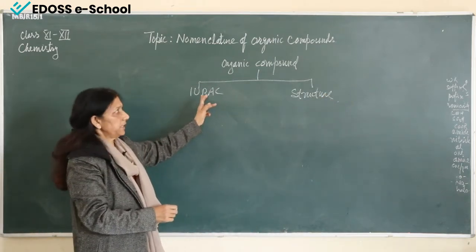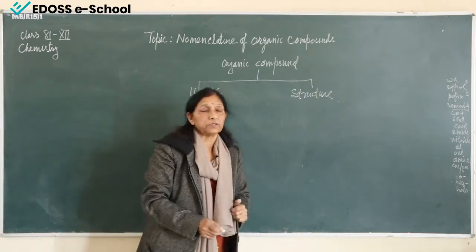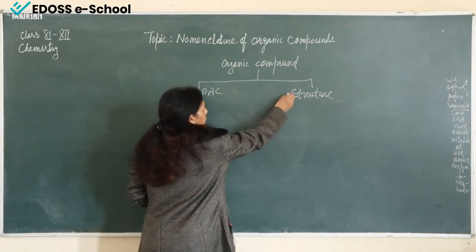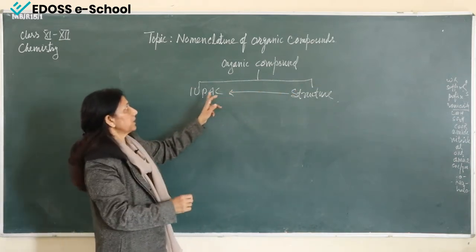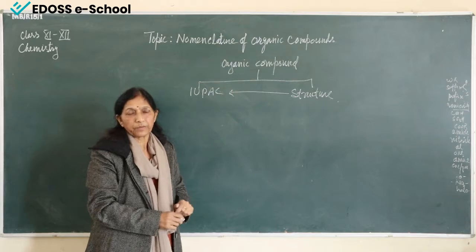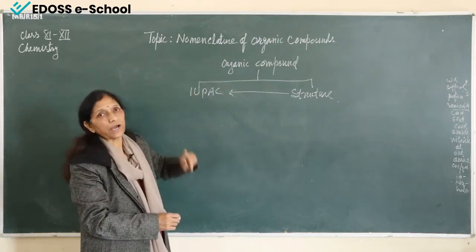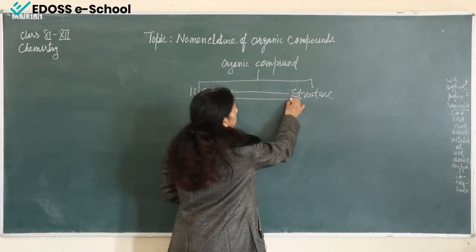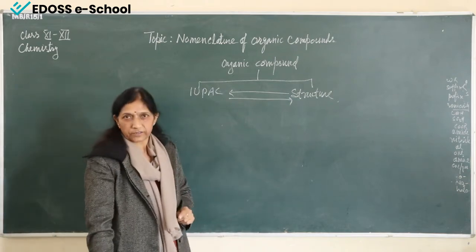With the help of the structure we can easily write its IUPAC name, and with the help of the IUPAC name we can easily draw its structure.